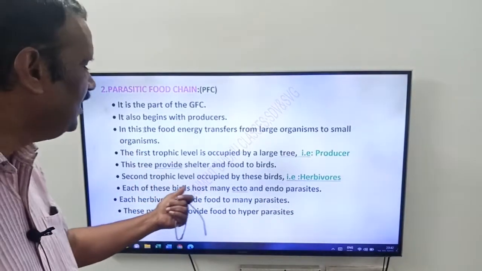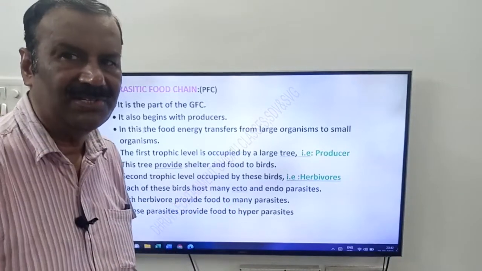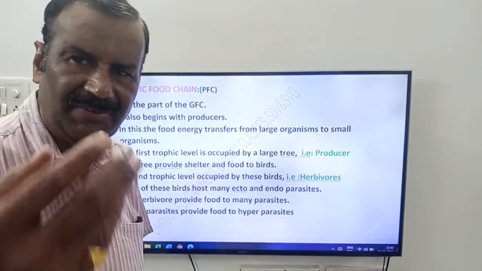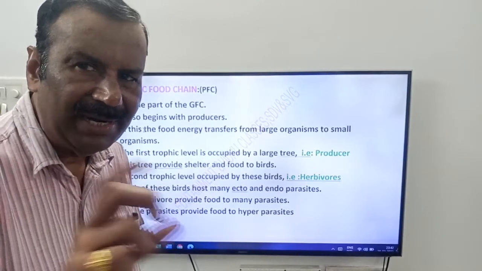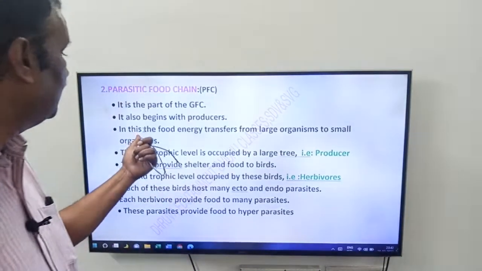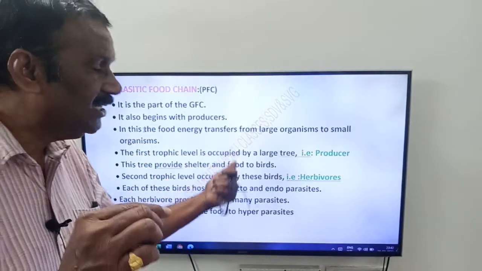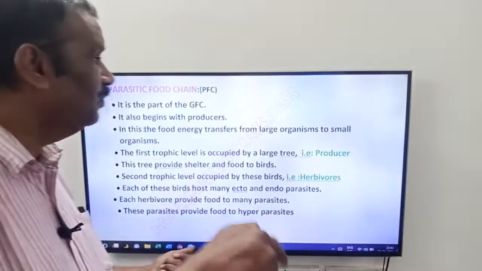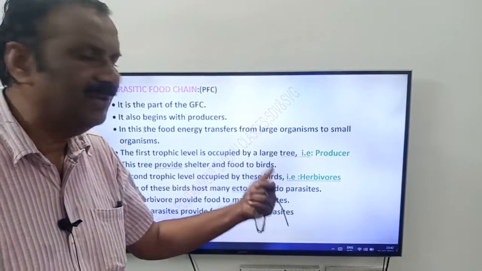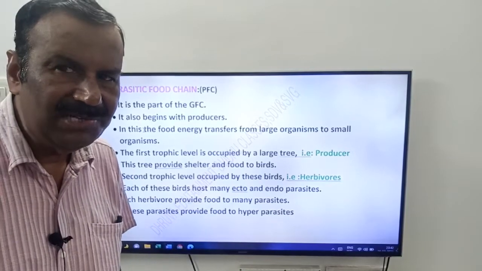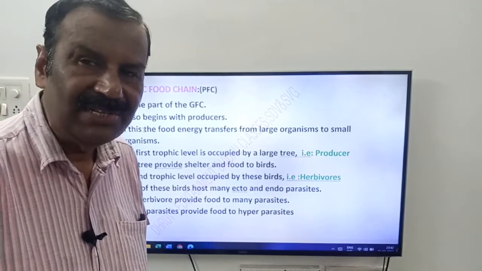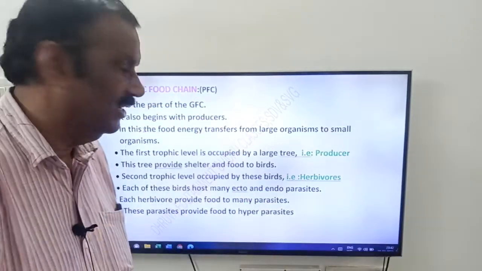Each of these birds hosts many ecto and endoparasites. See, the majority of the parasites are present in the birds, either in the form of ectoparasites or endoparasites. If you compare the size, the parasites are very small, friends. So because of this we are saying that the food energy transfers from large organism to small organisms. See friends, each herbivore provides food to many parasites. The herbivore is getting food from the producer, that is from the tree. Parasites are getting food from the herbivores, that is from the birds.